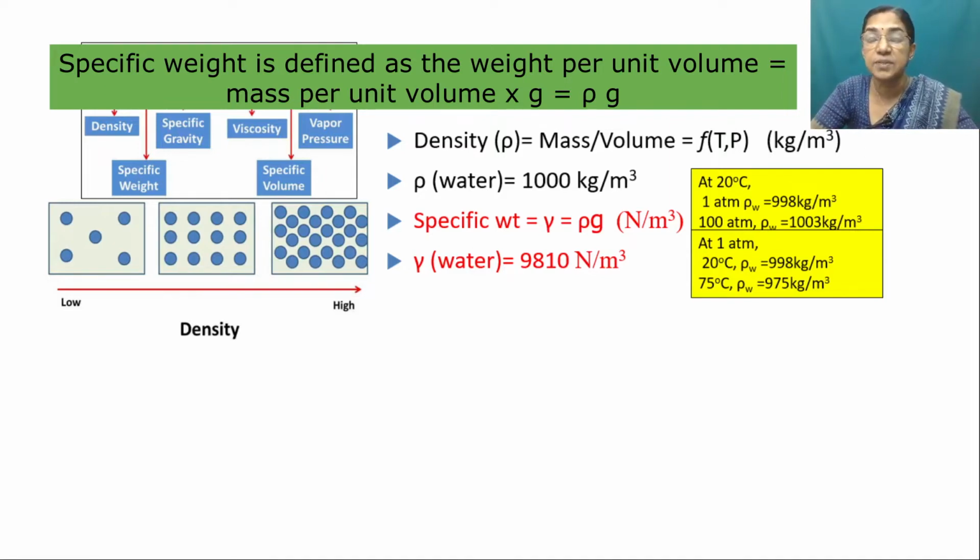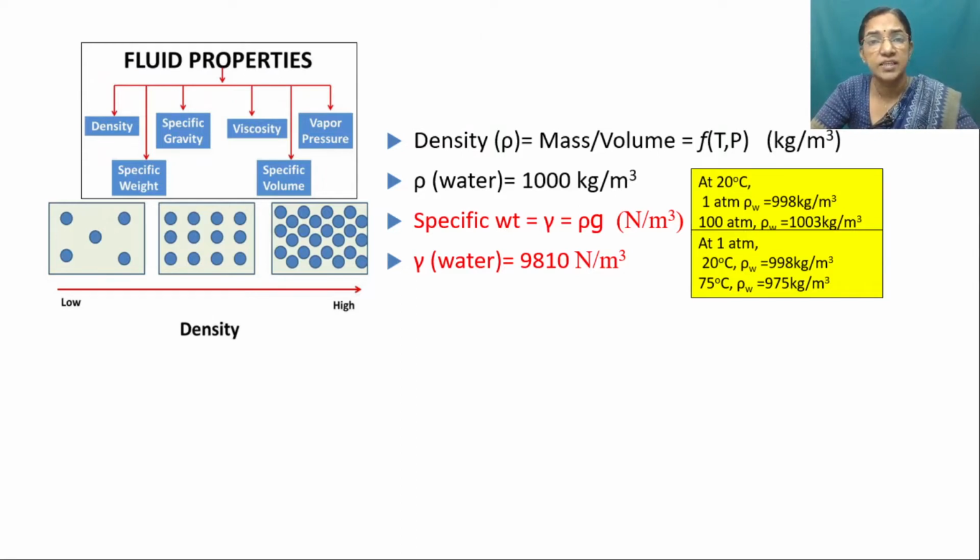Density and specific weight have much role in our engineering applications, and whenever we want to convert the unit from mass unit to force unit, we can utilize them. For example, if you multiply the volume with density, it gives you the mass in kg. Whereas if you multiply the volume with specific weight, it gives you the weight in Newton. So if you want to convert kilogram to Newton, you can utilize this relationship between density and specific weight. That is very much used when we are doing problems.